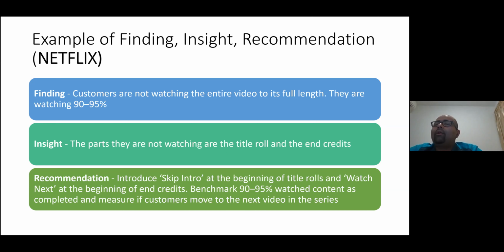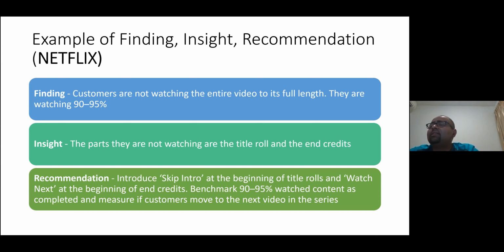So the recommendation was to introduce a skip intro at the beginning. That's why you click skip intro and directly go to the actual movie. At the end, there is watch next at the beginning of the end credits, so you don't have to wait for all the end credits, right? After episode 1, you can switch directly to episode 2 just by clicking watch next.